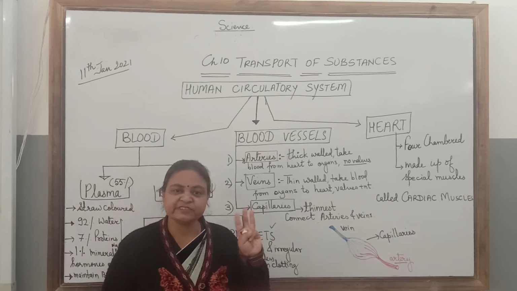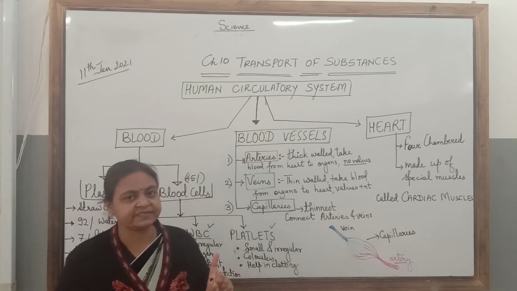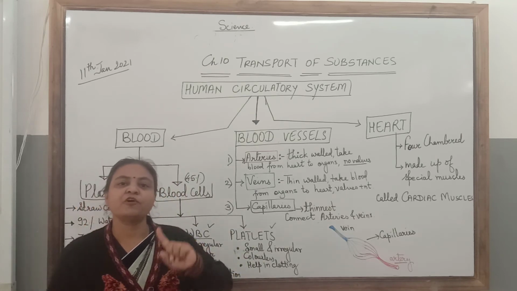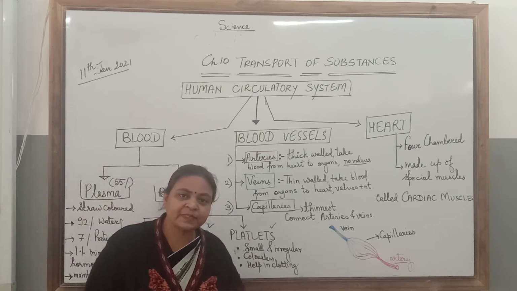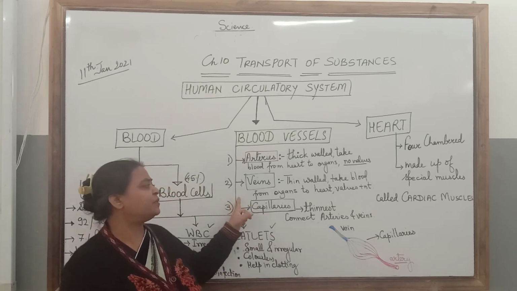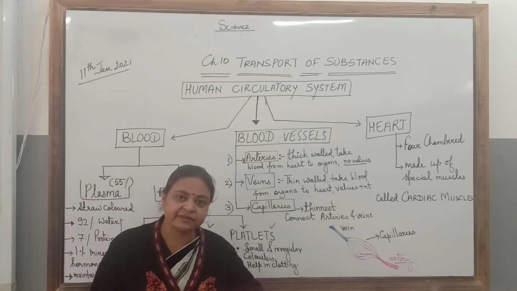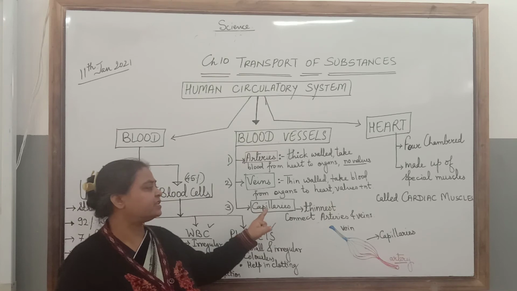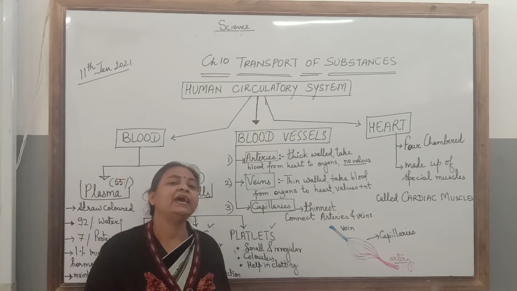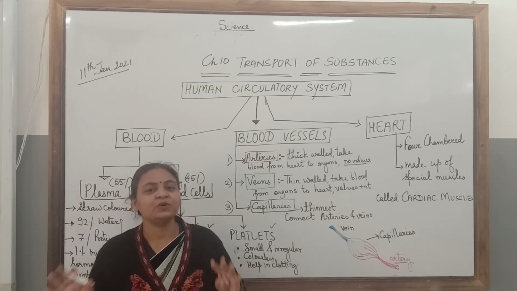So we have three types of blood vessels. Arteries, which carry blood from heart to organs. Veins, which carry blood from organs to heart. And capillaries, which are the thinnest blood vessels and connect arteries and veins.